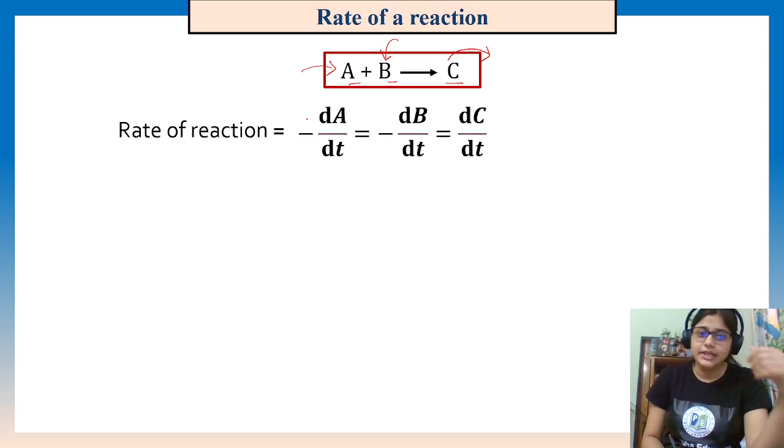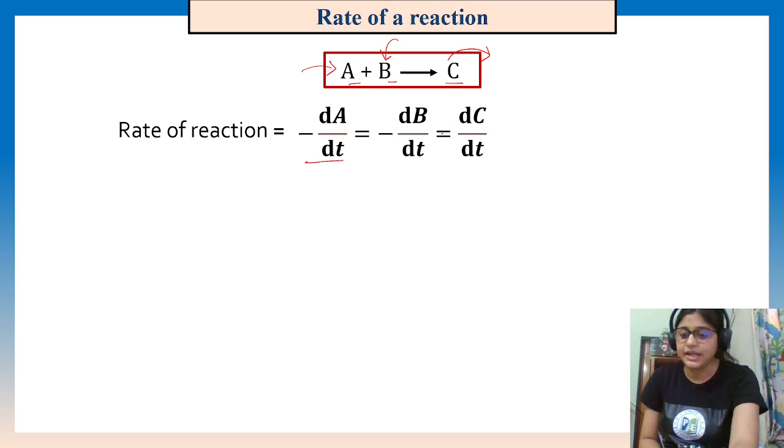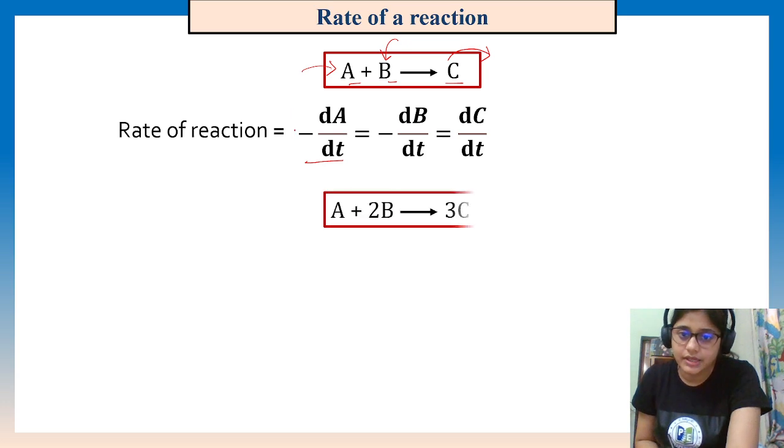Rate of a reaction is minus dA by dt, as it is a reactant. Minus dA by dt equals minus dB by dt equals, where no sign is given it means positive, dC by dt. Okay, you will understand it in a better way in this example.